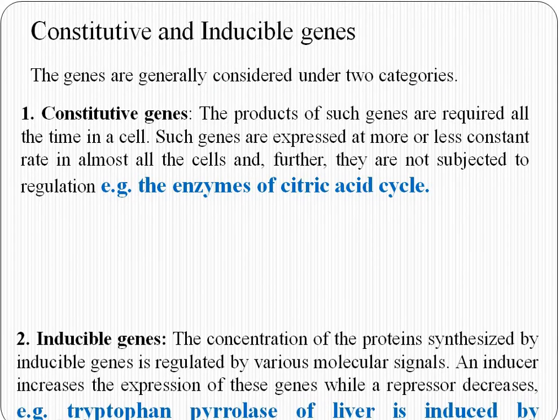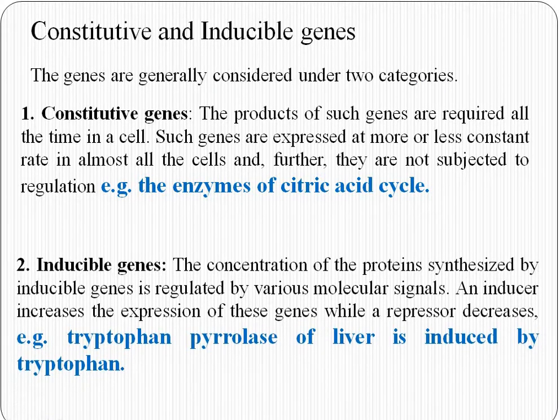There are different types of genes involved in the gene regulation process. Out of these, mainly two are included in the slide. One is called constitutive gene. The products of such genes are required all the time in a cell.